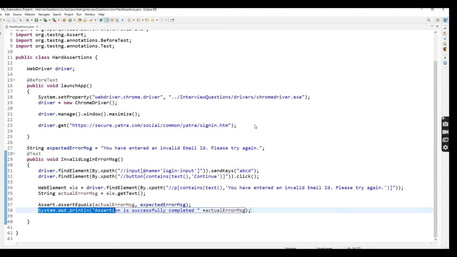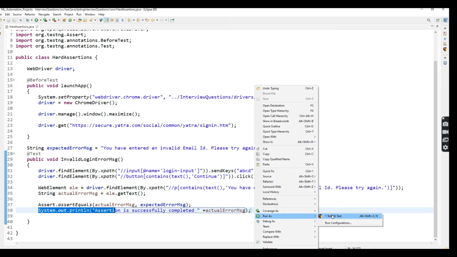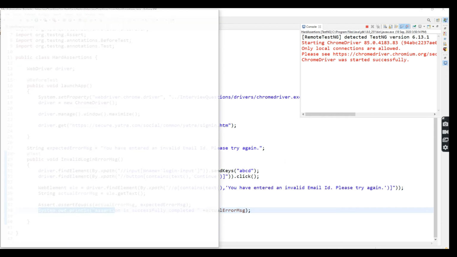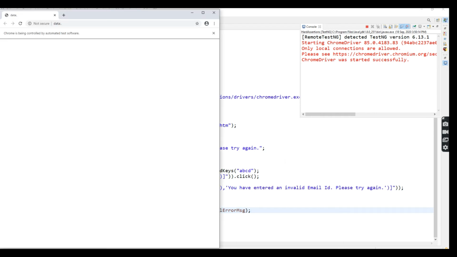Okay, now I am going to execute. Let's see what will happen. So now what we are expecting, the output will pass, because I gave expected and the actual both are equal only.